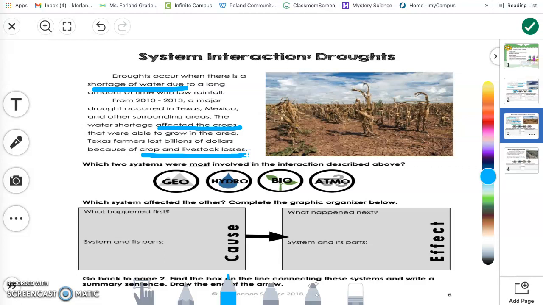Turn to your partner and discuss which 2 systems were most involved in the interaction described above. Pause the video and resume when you're ready.